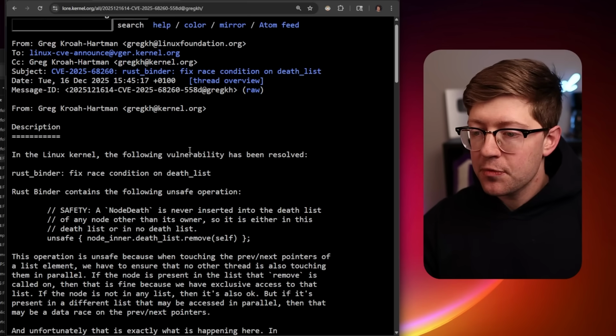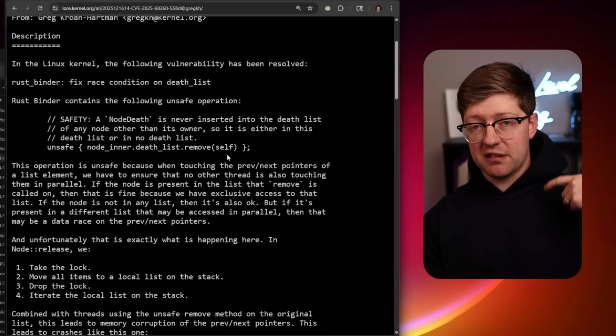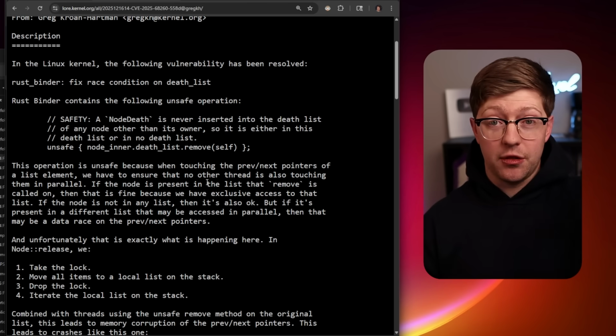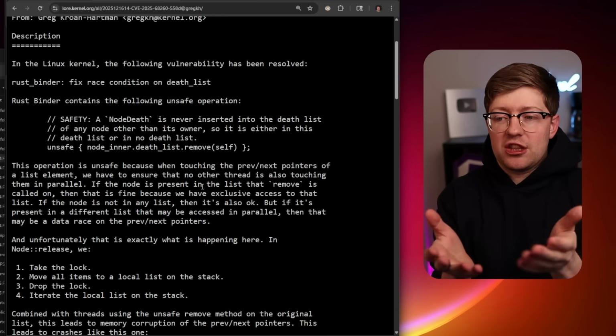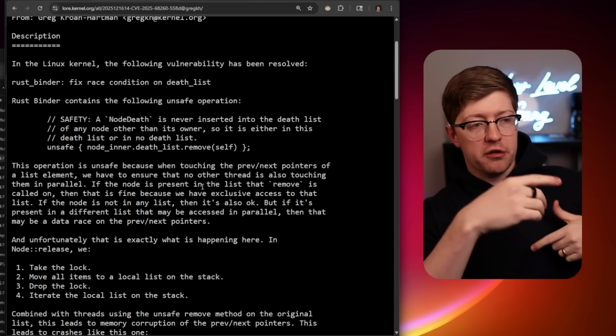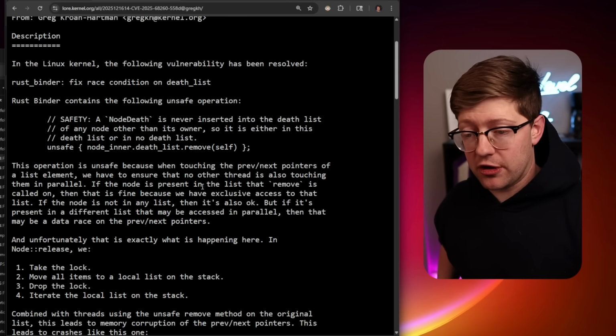And so recently there has been a rewrite of the Binder service in Rust, and it's made its way to the Linux kernel, but a race condition was found in the Rust implementation, which is actually crazy because the whole point of Rust, mind you, is to prevent things like buffer overflows, memory corruption, etc. But we have a race condition in Rust, which is pretty crazy.